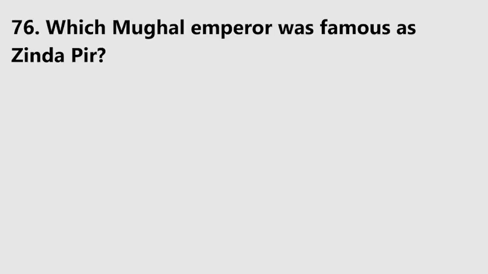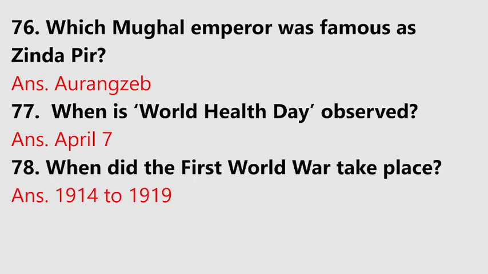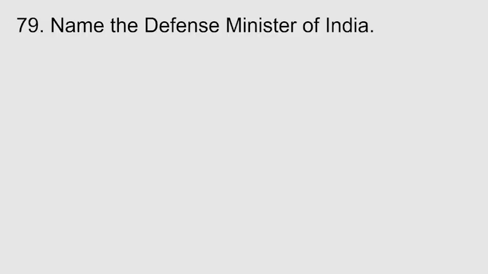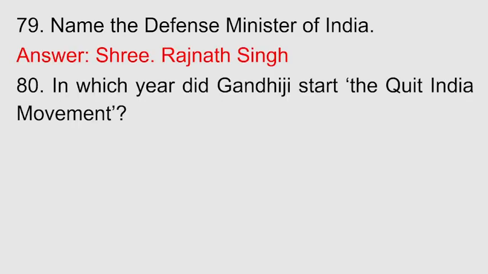1757. Which Mughal emperor was famous as Zinda Pir? Aurangzeb. When is World Health Day observed? April 7. When did the First World War take place? 1914 to 1919. Name the Defense Minister of India. Shri Rajnath Singh. In which year did Gandhiji start Quit India movement?